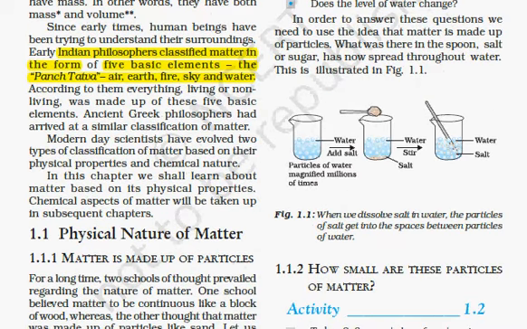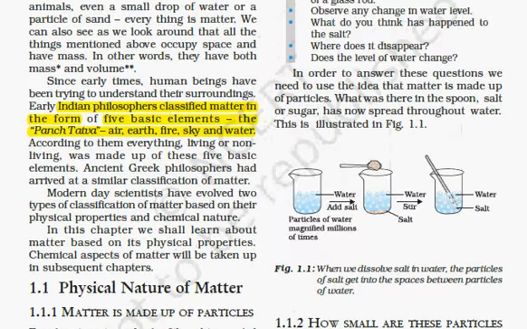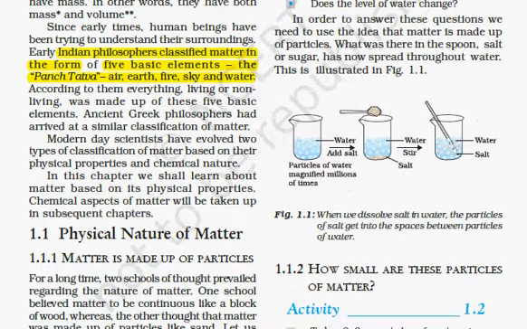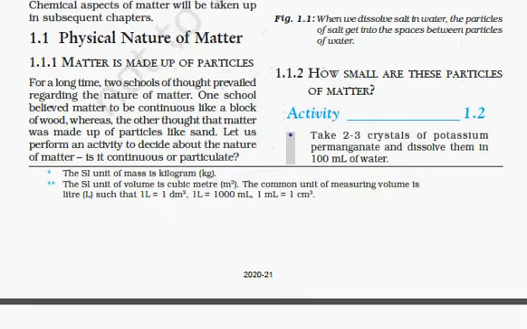Matter is made up of particles. Particles are small things which are connected with each other, and the forces which bind particles with each other determine what kind of matter it is. I will not be explaining the experiments given in the textbook. I recommend that you read them on your own or try them at home, so that it will be more practical learning.